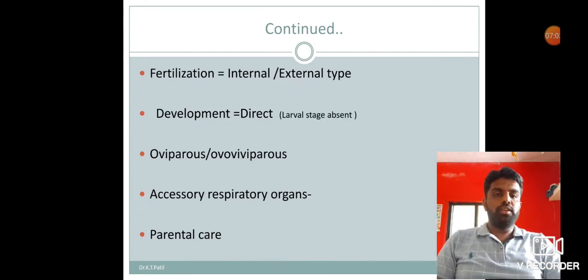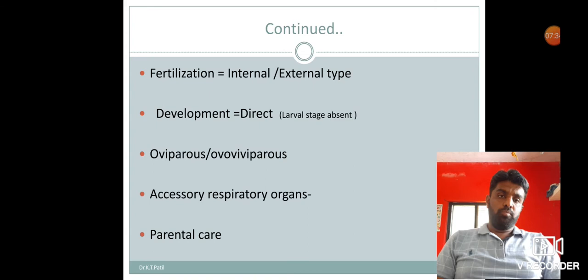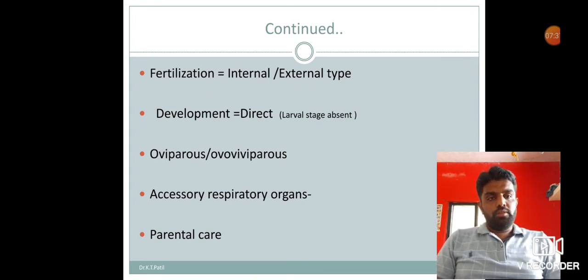Then in fishes, or in Pisces, fertilization is of an internal type as well as an external type. Internal means fusion of male and female gametes inside the body. In Scoliodon, in the male, the clasper acts as a copulatory organ, present behind the anal fin. So in some fishes, fertilization is internal. In some fishes, fertilization is external, meaning fusion of male and female gametes occurs outside the body. When the female lays the eggs, at the same time the male ejects the sperm.